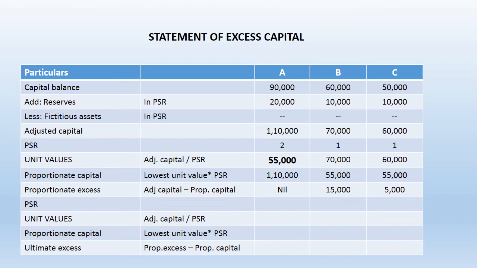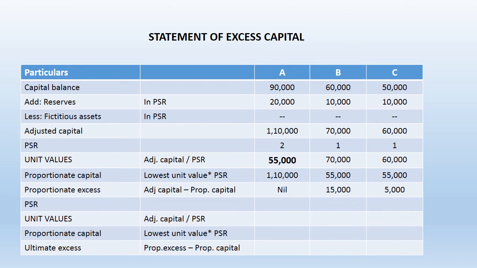Next part is proportionate capital. Proportionate capital is calculated by multiplying the lowest unit value by PSR of each partner. As we can see, 55,000 is lowest among all unit values. So we need to multiply 55,000 by profit sharing ratio of each partner. So first for A, 55,000 into 2, it gives 1,10,000.